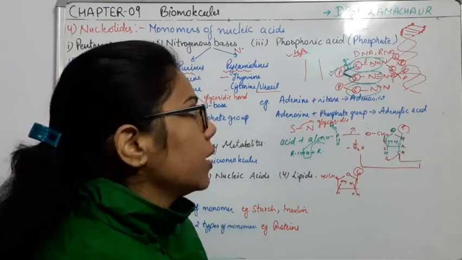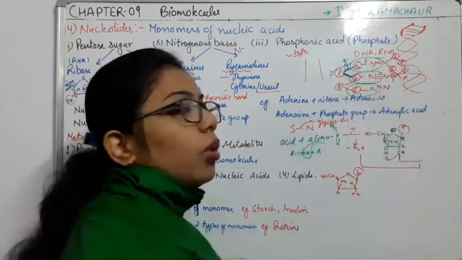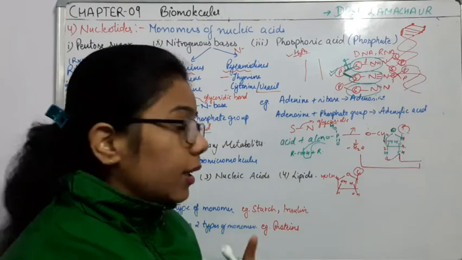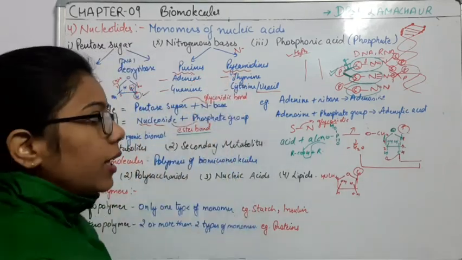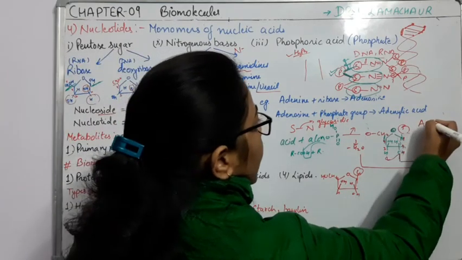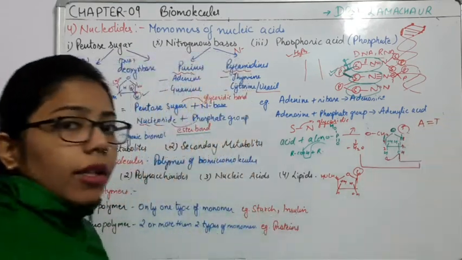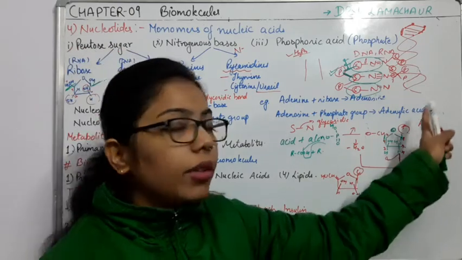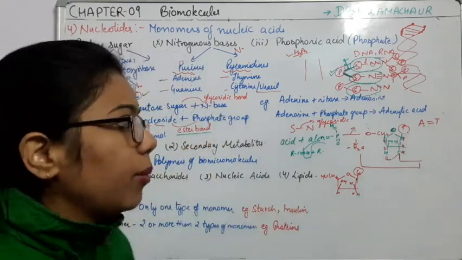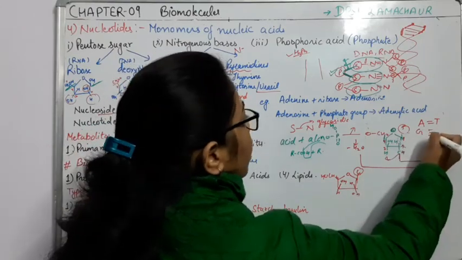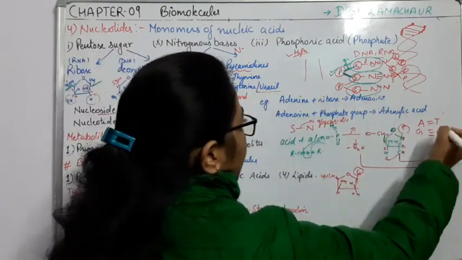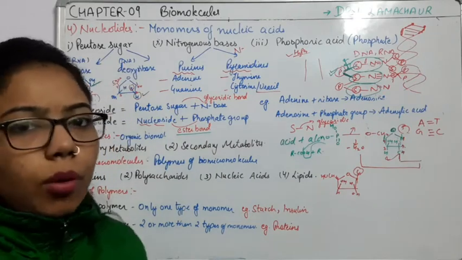Hydrogen bond is also there, which is present between two nitrogenous bases, and when these nitrogenous bases combine, A with T, there will be a combination of A double bond T. Always and always adenine combines with thymine with the help of a double bond, and guanine with cytosine combines with the help of a triple bond, right?